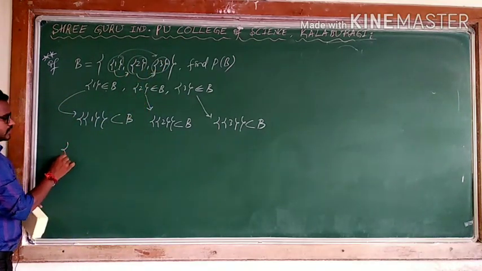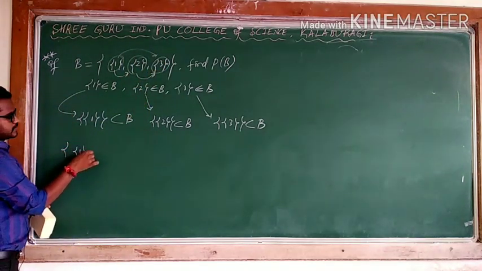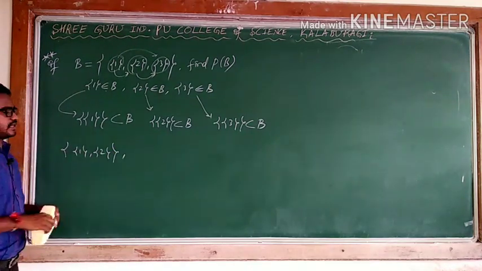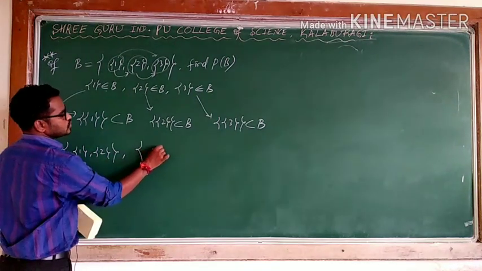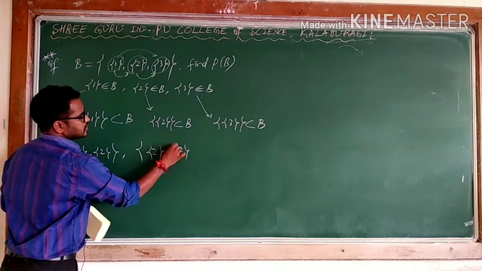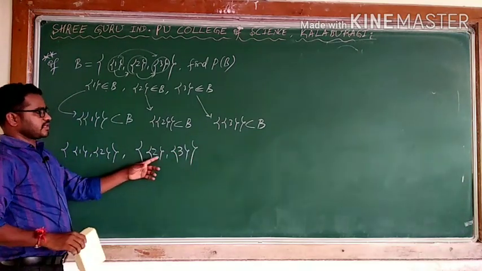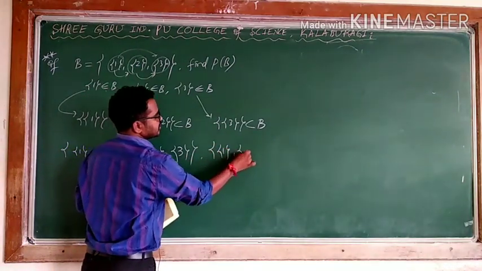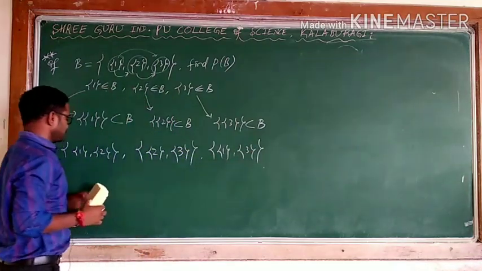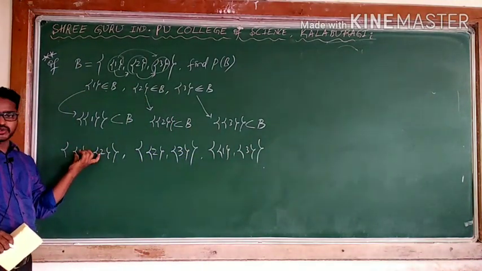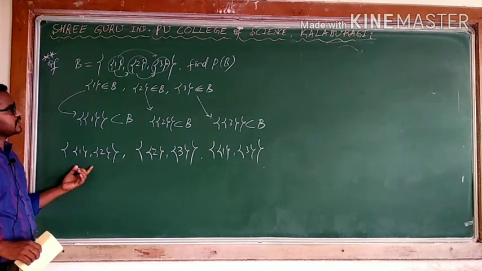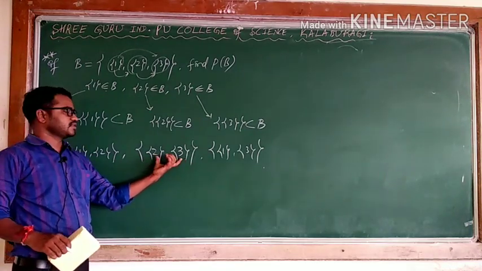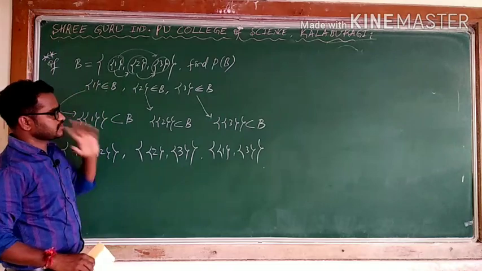So what are the possibilities? I have {1, 2}. This is one possibility. Then I will take another, {2, 3}, and {1, 3}. Here 1 and 2 are covered by one flower bracket, and this is a subset of the given set. 2 and 3 are covered by another flower bracket, again a subset of the given set.